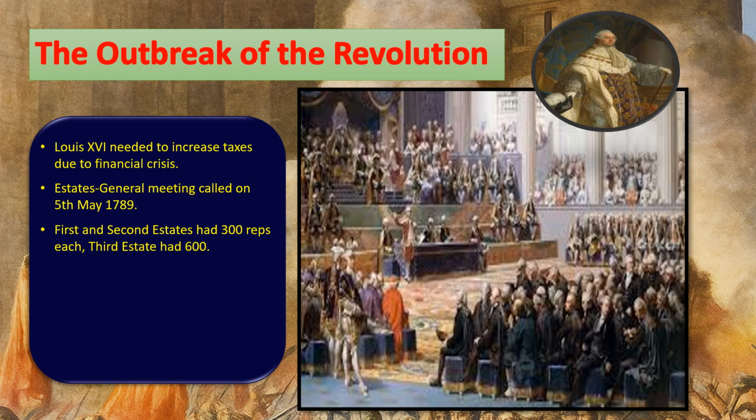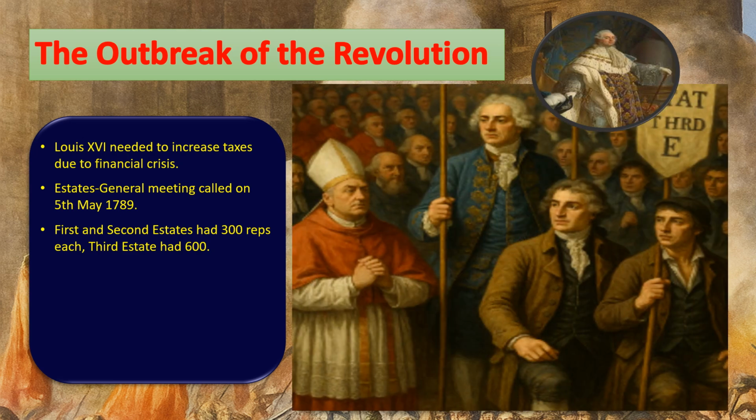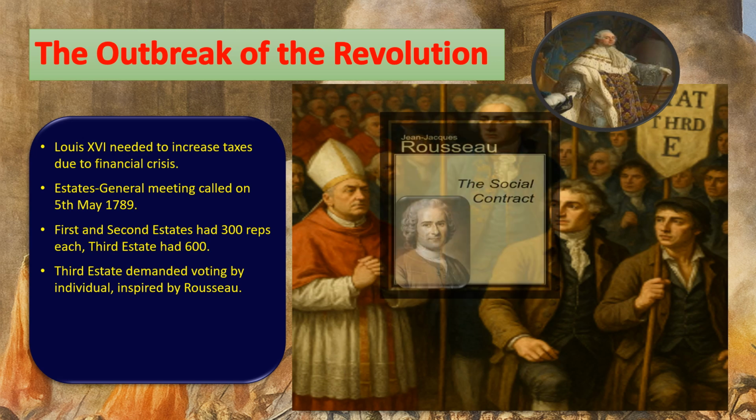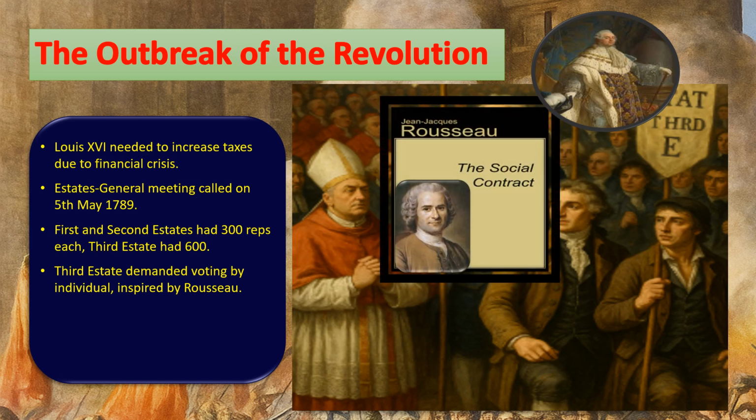Earlier, each estate had just one vote. This meant the clergy and the nobles could always join together and defeat the Third Estate. But this time, the Third Estate asked that every representative should have one vote. This idea came from the thinker Rousseau, who wrote about equality in his book The Social Contract.